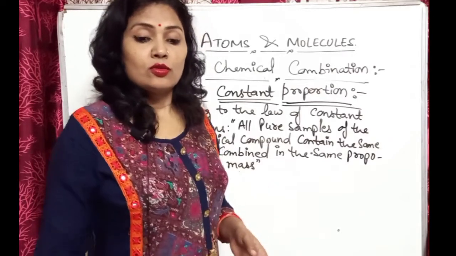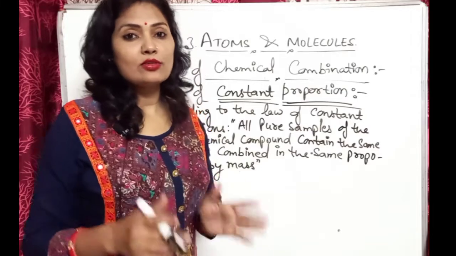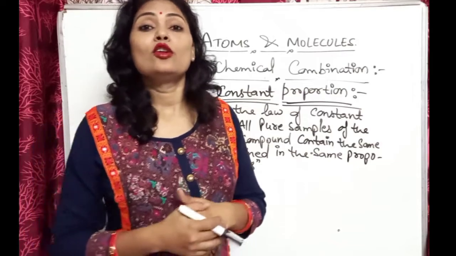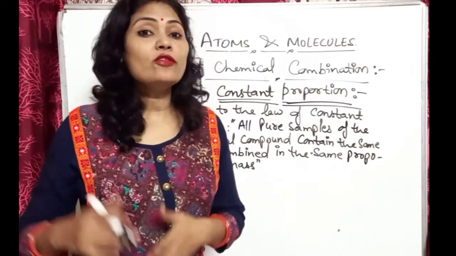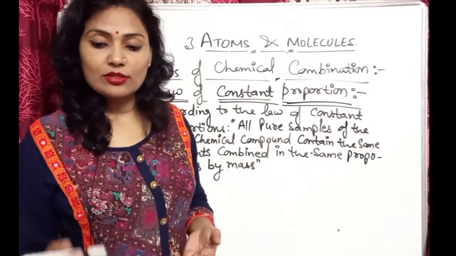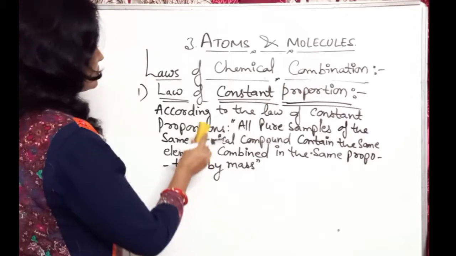Okay. So, after that I want to discuss the numericals that are based on the law of constant proportion and the law of conservation of mass. Okay, the problems which are based on these laws. So let us write the problems or numericals.